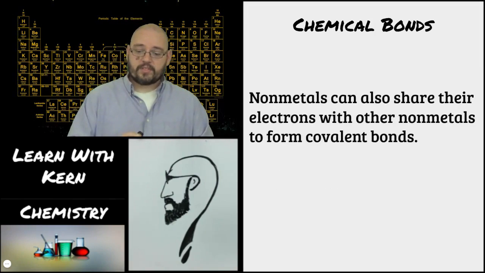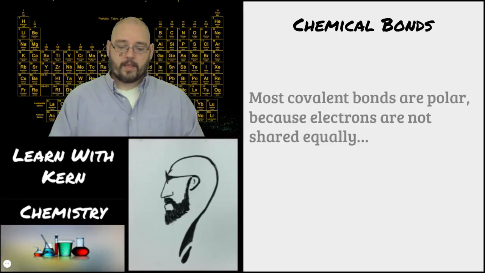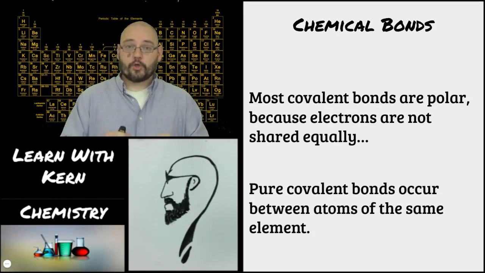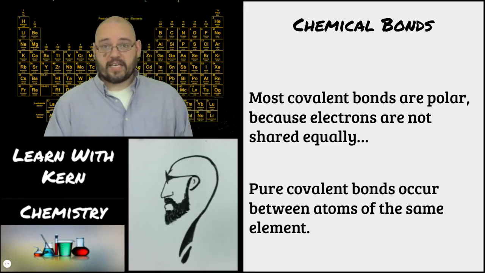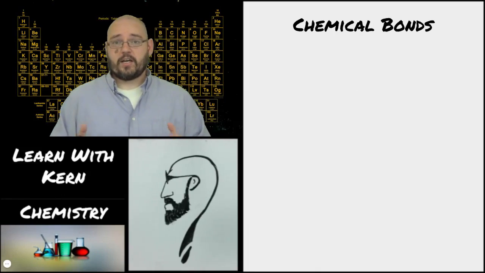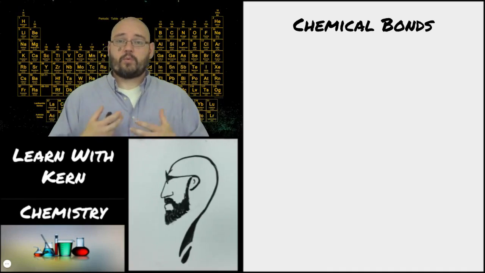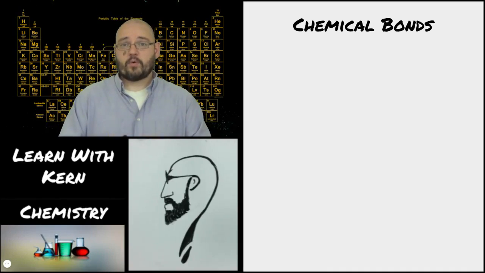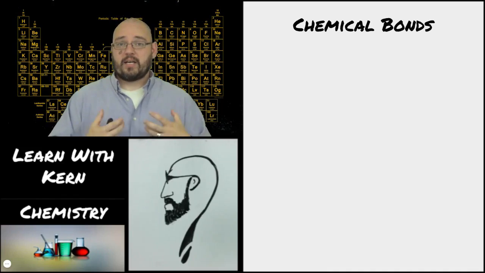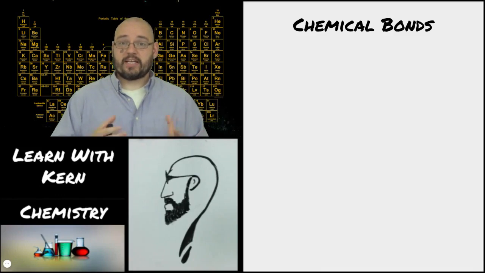Nonmetals can also share their electrons with other nonmetals and form covalent bonds. Most covalent bonds are polar because electrons are not shared equally. Pure covalent bonds occur between atoms of the same element. That is our basic understanding of bonding and why chemical bonds form. What you need to remember the most is that chemical bonds form because elements are trying to look like a noble gas. They're trying to get a stable octet of 8 valence electrons. All of chemistry happens because that's what they're trying to do.